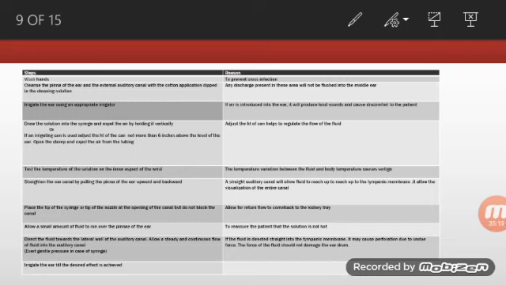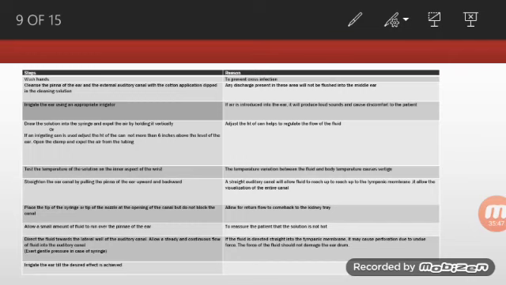Thirdly, irrigate the ear using an appropriate irrigator. Draw the solution into the syringe and expel the air by holding it vertically. If air is introduced into the ear, it will produce a loud sound and cause discomfort to the patient. The nurse should identify whether there is air in the syringe or not. Otherwise, it will produce a loud sound which may be discomfort to the patient.